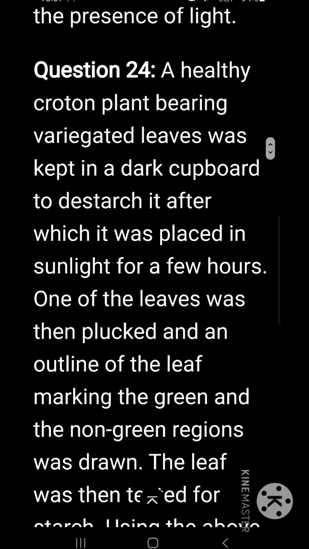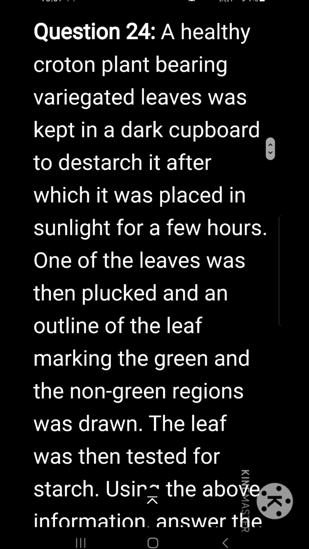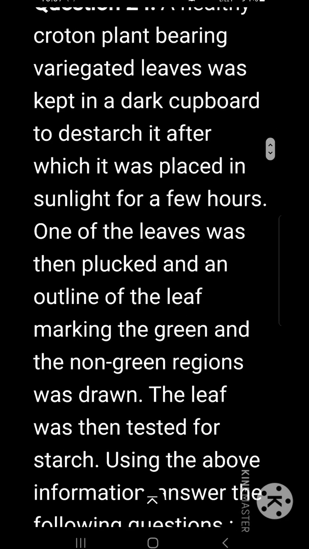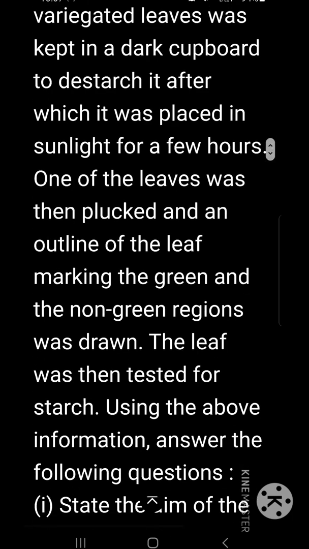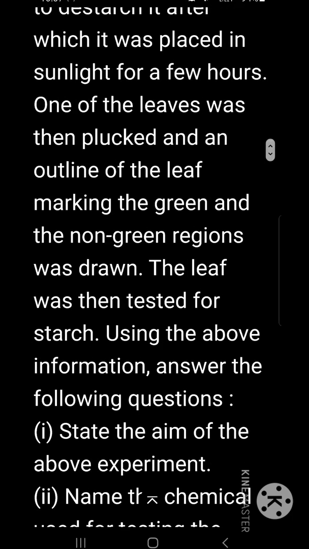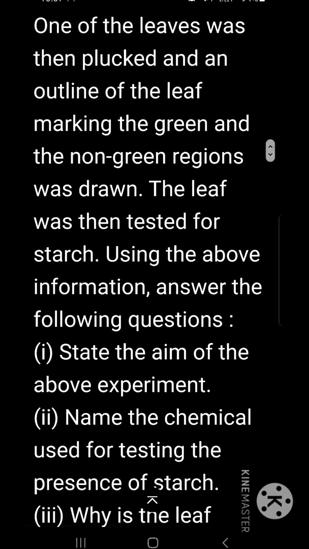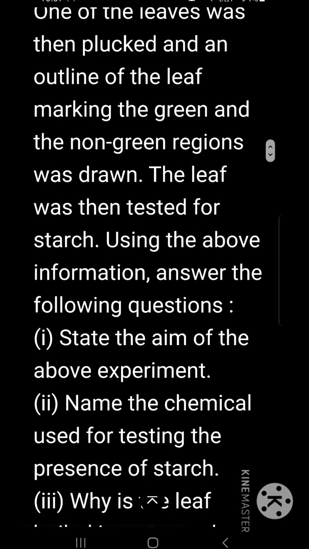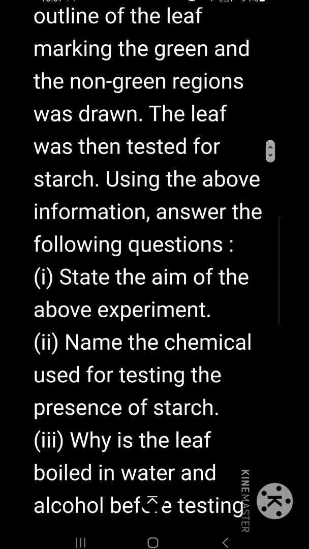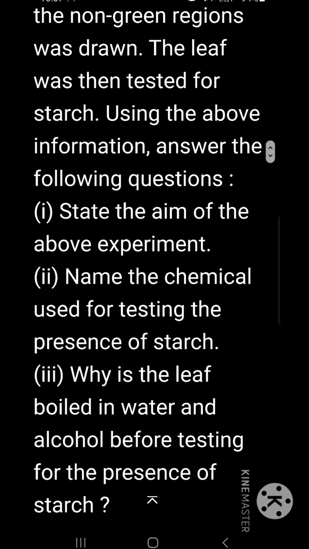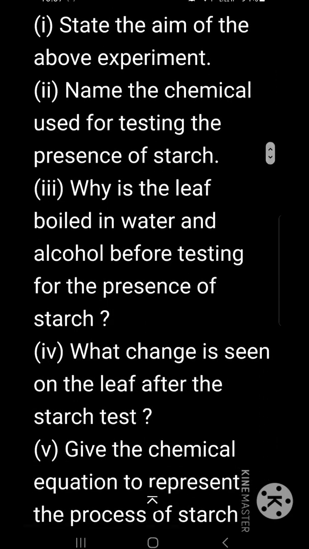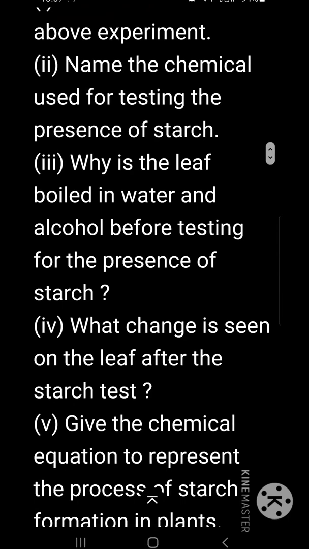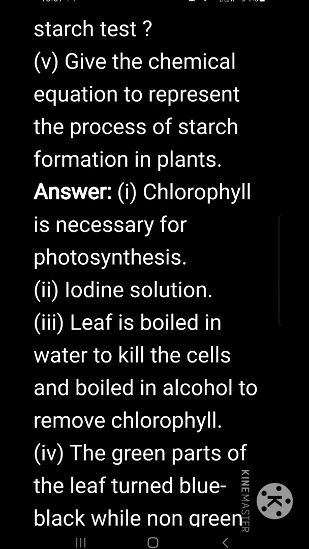A healthy croton plant bearing variegated leaves was kept in a dark cupboard to de-starch it, after which it was placed in sunlight for a few hours. One of the leaves was then plucked and an outline of the leaf marking the green and the non-green regions was drawn. The leaf was then tested for starch. Using the above information, answer the question. State the aim of the above experiment. The aim of the above experiment is to prove that chlorophyll pigment is necessary for photosynthesis to take place.